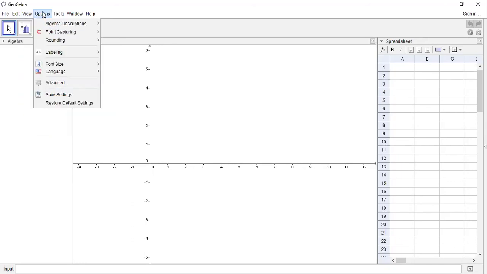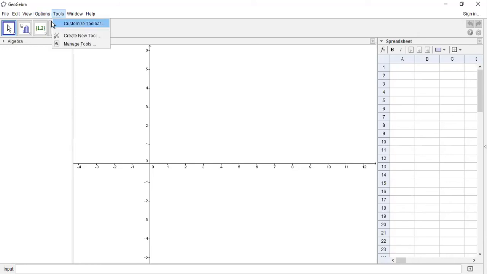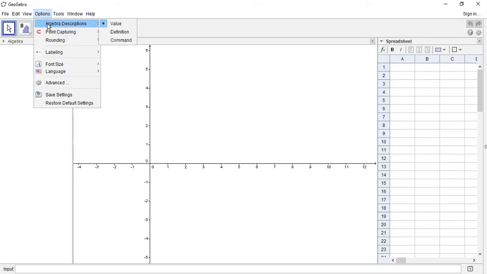This options tool is given there for adding different types of constructions, and some extra tools will be given there. So that's why this options tool is given. Then the first command given there is algebra descriptions. We can get the algebraic description about any construction. Value should be shown, definition should be shown, or the command should be shown. Whichever of these will be shown can be made visible by using this algebra description.